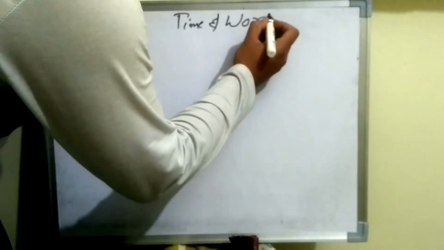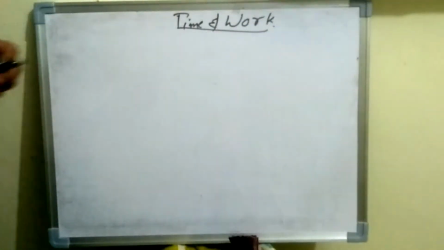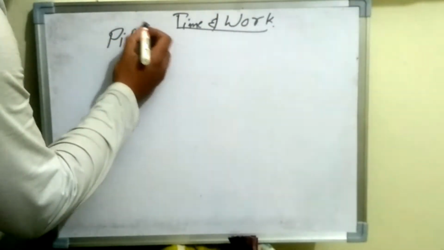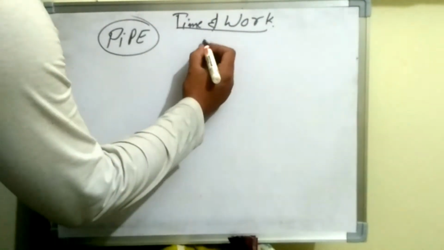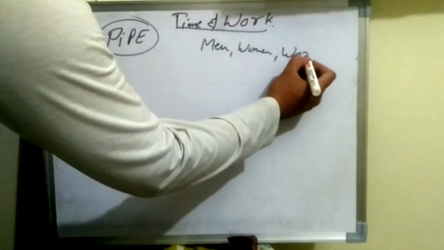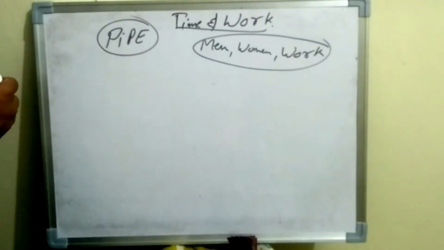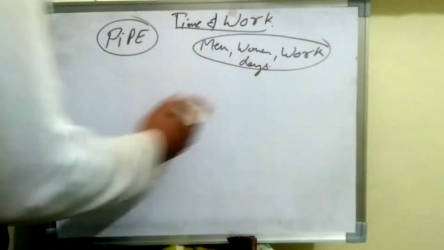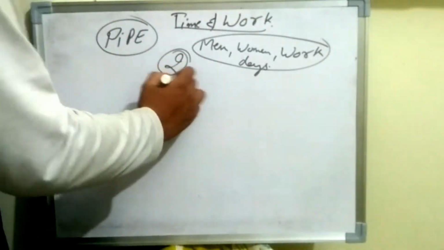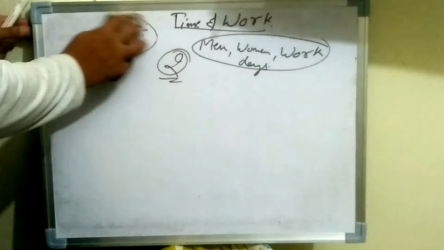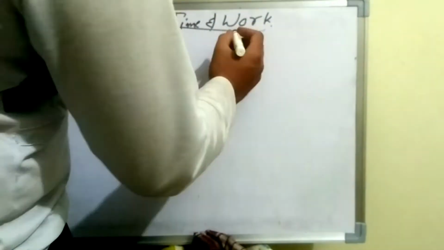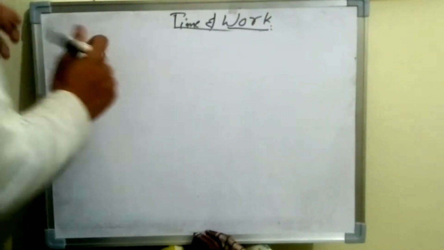So we will start with our today's topic, which is time and work. We will discuss two important questions. One is on pipes and the other one is on work done by men and women, and the time taken by them to complete the work. These all programs we will take. So we will discuss two fundamental questions on these aspects, which will cover all the questions related to these problems of time and work.